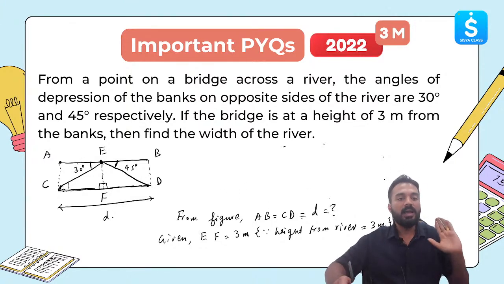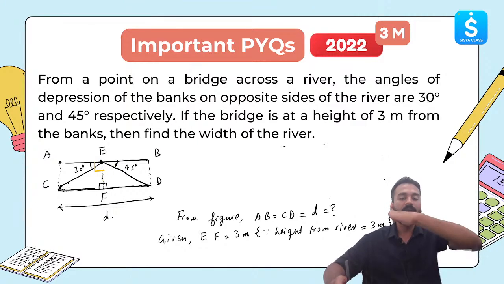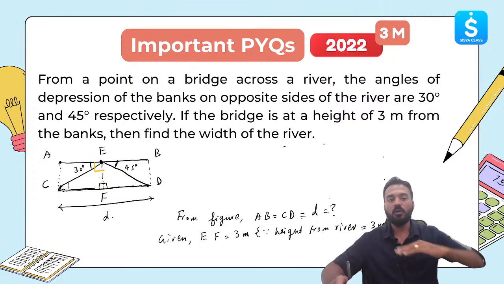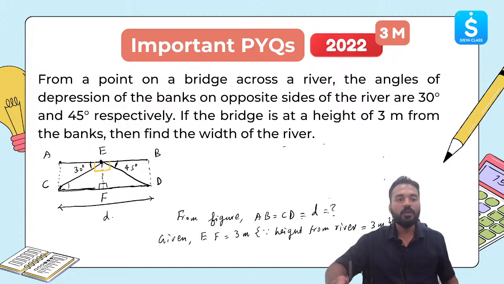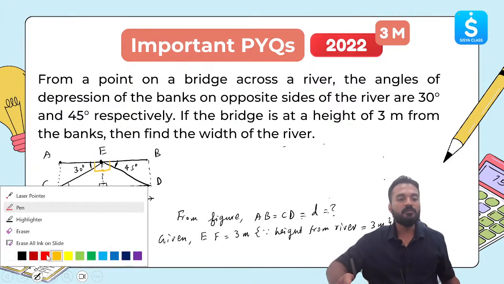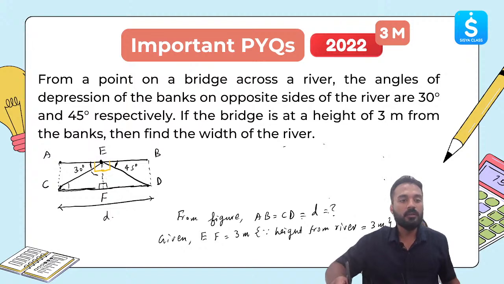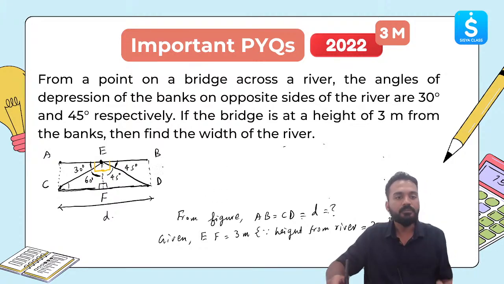Now for this, angle AEF is 90 degree. Angle AEF completely is equal to 90 degree because EF is a perpendicular from AB. Bridge is horizontal. River is also horizontal. Same way, this angle is also equal to 90 degree. Now let's use this information and find out what is the angle over here. This will be equal to 60 degree. Yes or no? This will be equal to 45 degree. 90 minus 45.